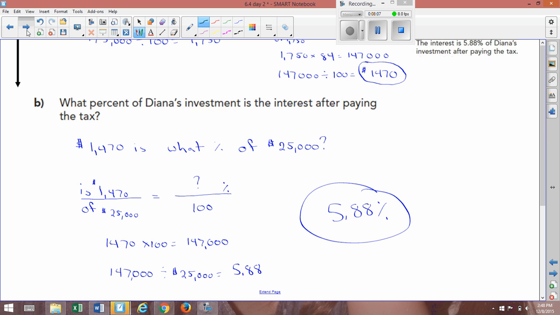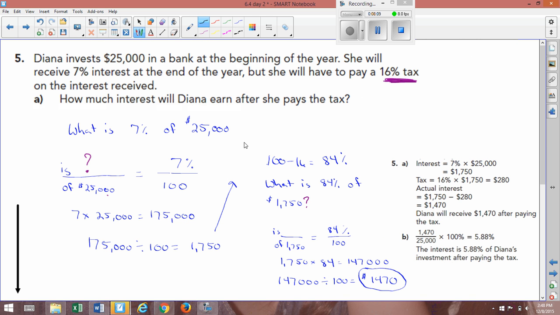I think that's it. All right, guys, again, hope this helps. Remember, set everything up as is over of equals percent over 100, or set it up as part over part, or part over whole equals part over whole.